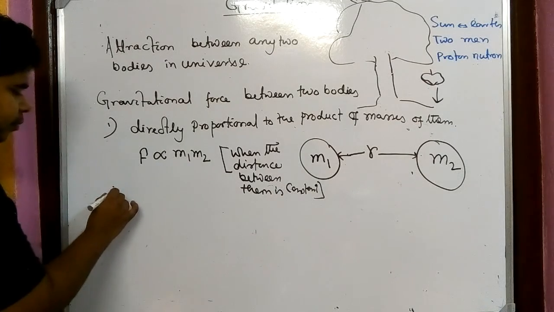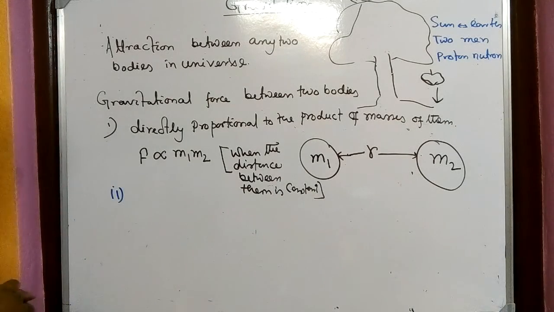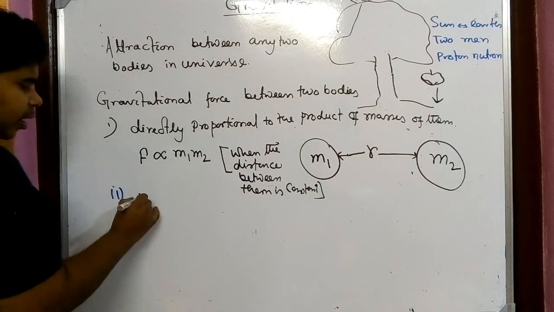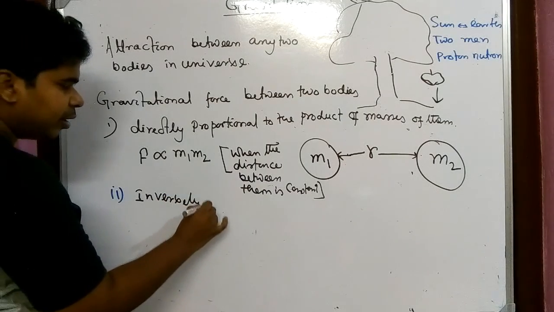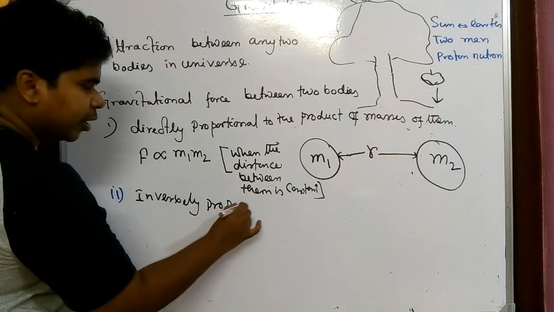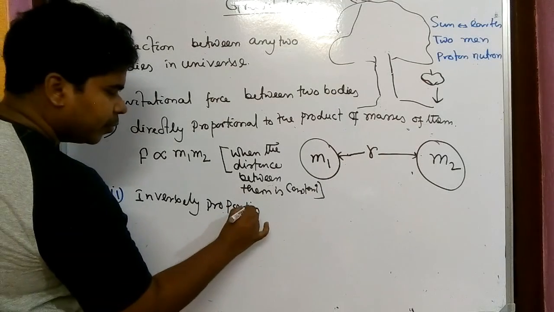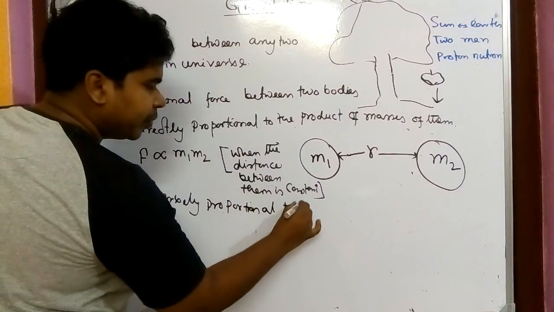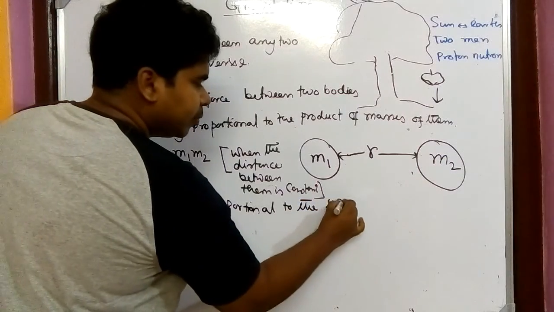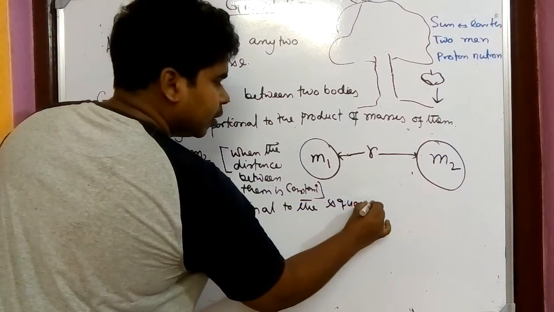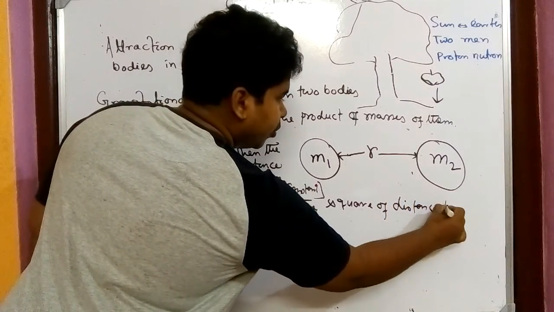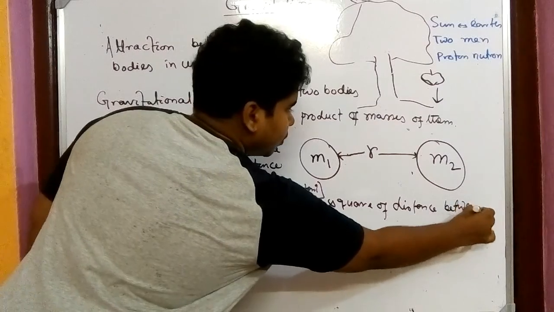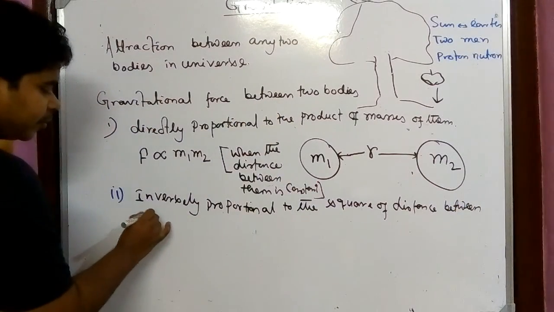Next, law number 2. It says that this gravitational force between two bodies is inversely proportional to the square of the distance between the two bodies.